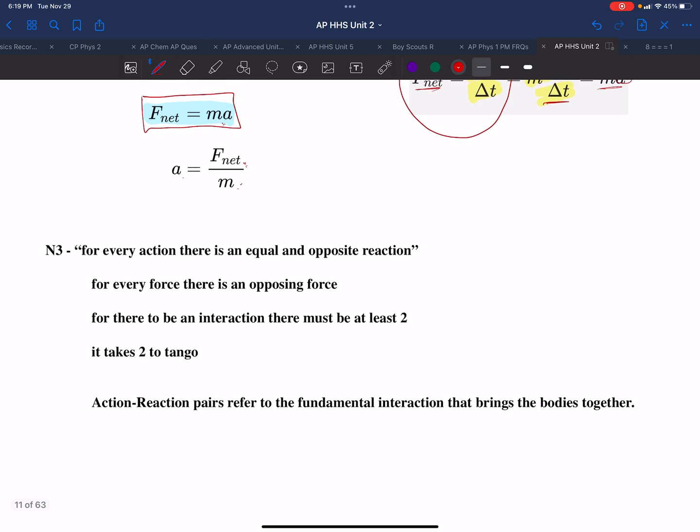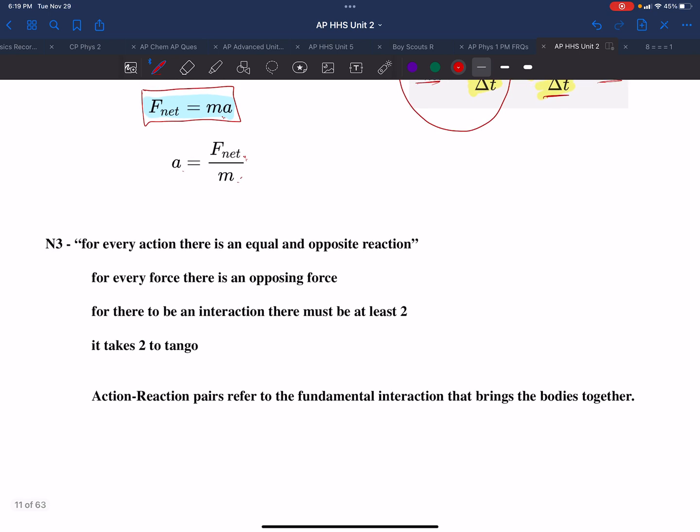And the third law of Newton's is very commonly stated as, for every action, there's an equal and opposite reaction, which is very confusing to most people. More simply stated, for every force, there is an opposing force. For there to be an interaction, there must be two. In other words, it takes two to tango.